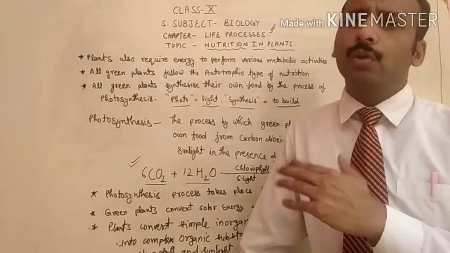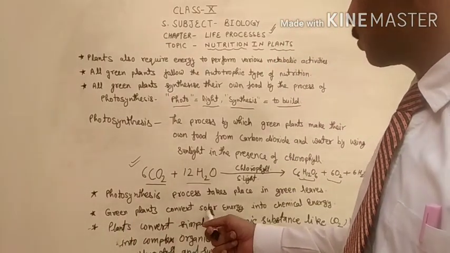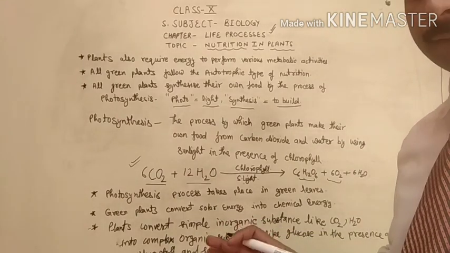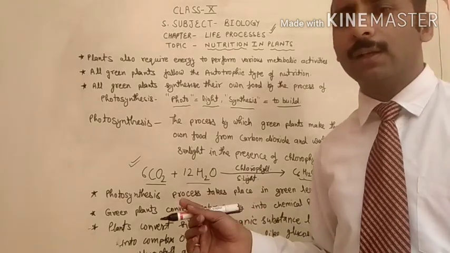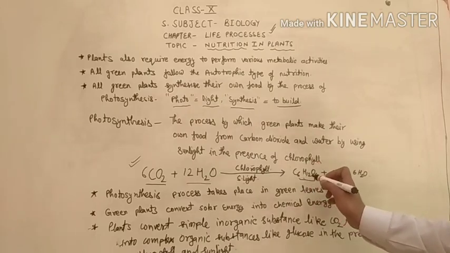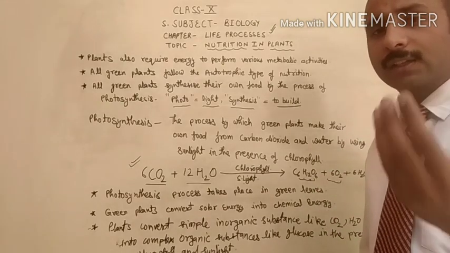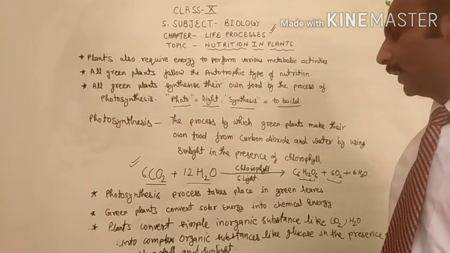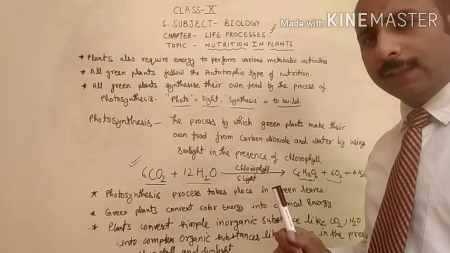Same process will follow in biology. In the case of photosynthesis, green plants convert solar energy, which, you know very well, is obtained from the sun by the green leaves, into chemical energy. Why is this called chemical energy? Because the food which forms is in the form of glucose. Glucose has a chemical formula, which is why the energy stored in glucose is called chemical energy.